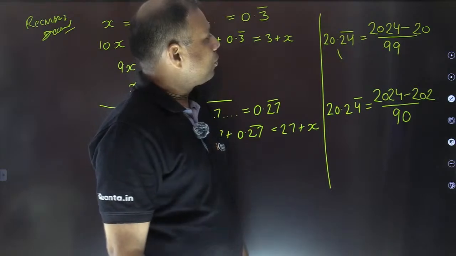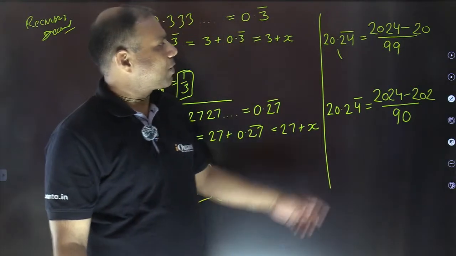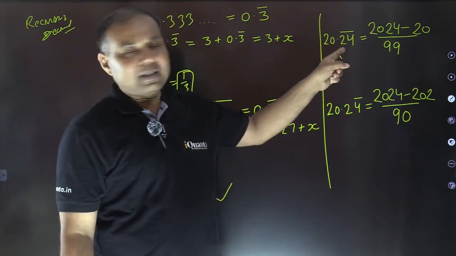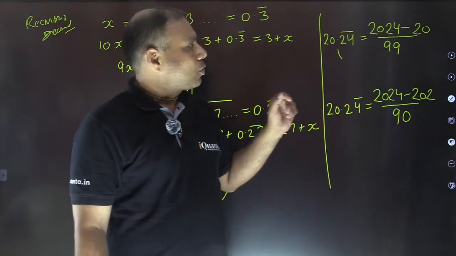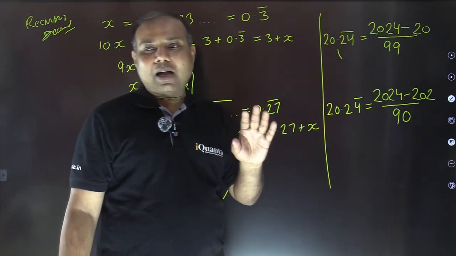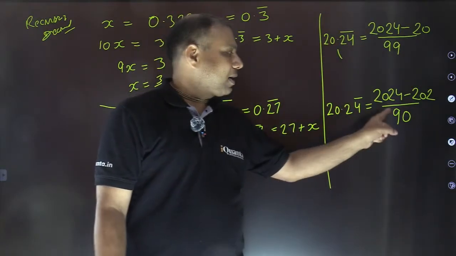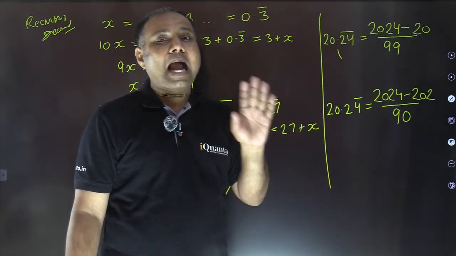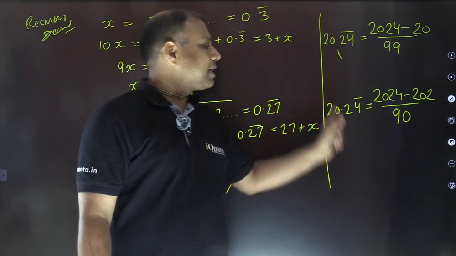Okay? So that's it. We just need to make sure of these two methods. Only these two are going to be the cases, whether there is no gap between the decimal and the repeating block, or there could be a gap between the decimal and the repeating block. So the denominator will have only 9s. How many 9s? As many 9s as the number of digits in the repeating block. Here there were 2 digits, so 2 9s. Only 1 digit, so 1 nine. Followed by zeros. How many zeros? As many zeros as the gap between the decimal and the repeating block. There is no gap, so no zeros. There is a gap of 1 digit, so 1 zero.